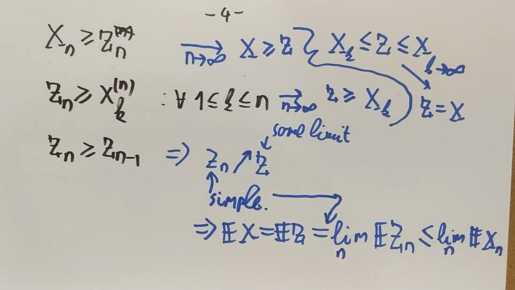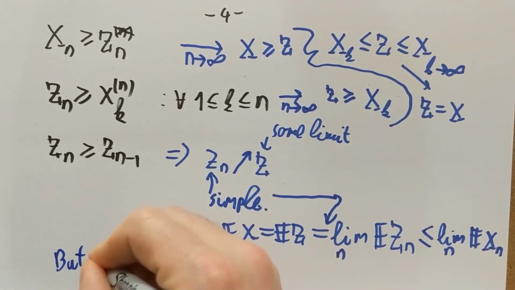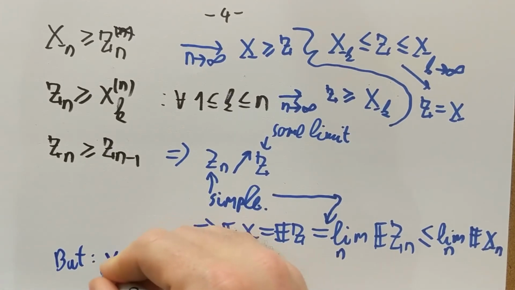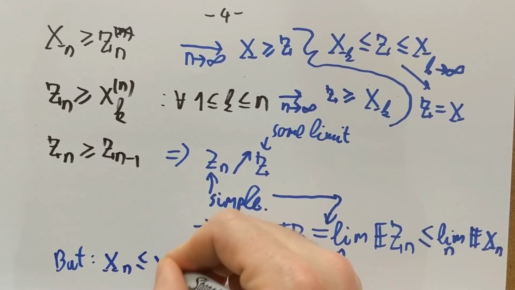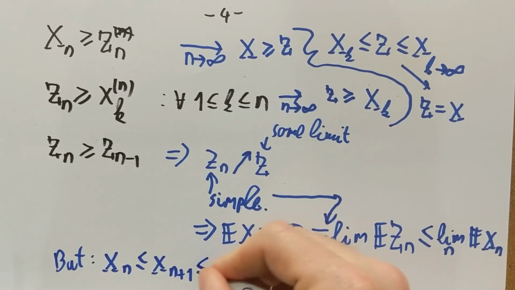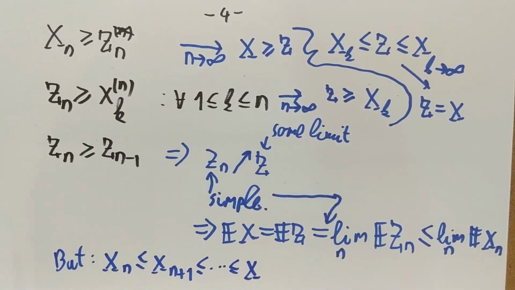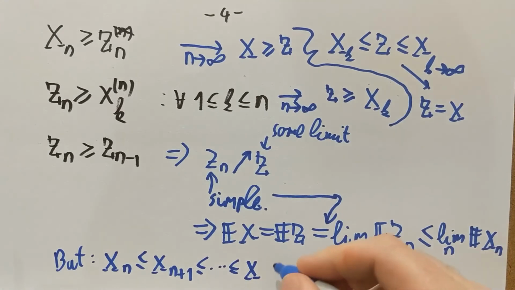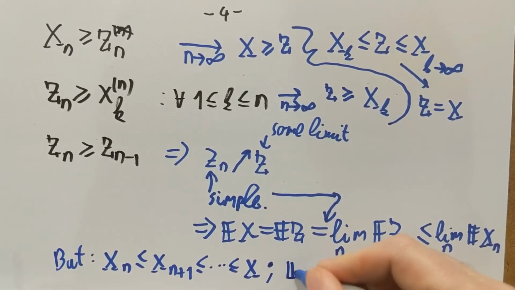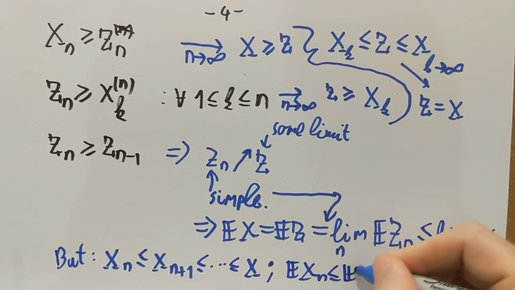Okay. On the other hand, we also know that the X_n is smaller than or equal to the X_{n+1}, because we started with the sequence X to be monotone non-decreasing, and so on, smaller than or equal to X. So it follows from this line here that each of the X_n's has a smaller than or equal expectation than X itself.